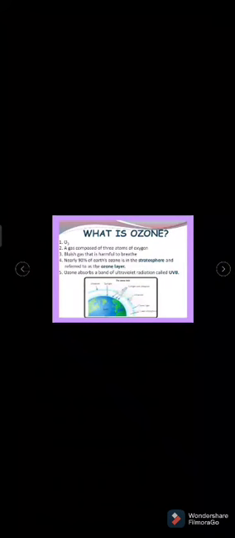Okay, here if you observe the ozone layer, the various types of atmosphere. First of all, it is the troposphere. Okay, this is up to 10 kilometers height, and then from 10 to 40 kilometers height it has the stratosphere.